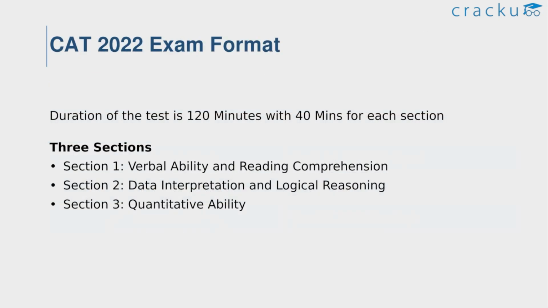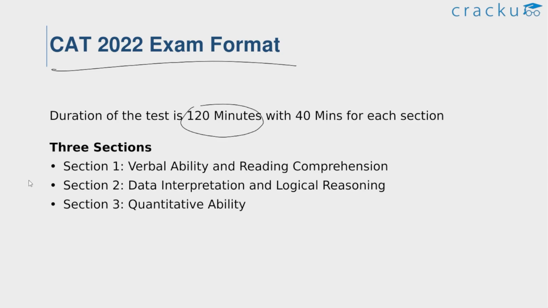Coming to the most important part of CAT 2022, the exam format, it is very necessary to get aware of the CAT exam format. So this year the exam format remains same as the last year's CAT 2021. The duration for the test is 120 minutes, that is 2 hours with 40 minutes for each section.